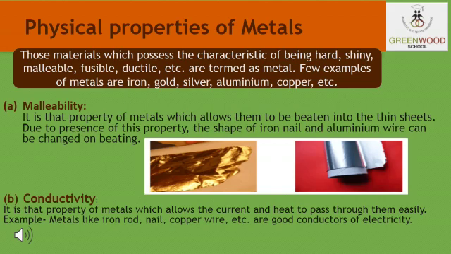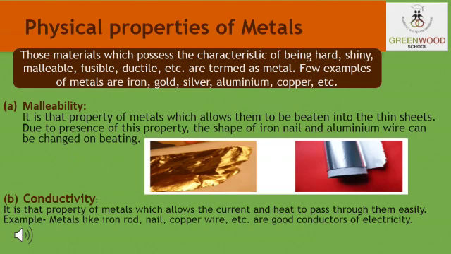You must also be familiar with aluminium foil. When you see the lunch boxes, your food items are wrapped in aluminium foil. So this aluminium is beaten hard into sheets. So this property of the metals, by which they can be beaten into thin sheets, is called malleability. This is the characteristic property of metals, that all the metals can be beaten harder into thin sheets.